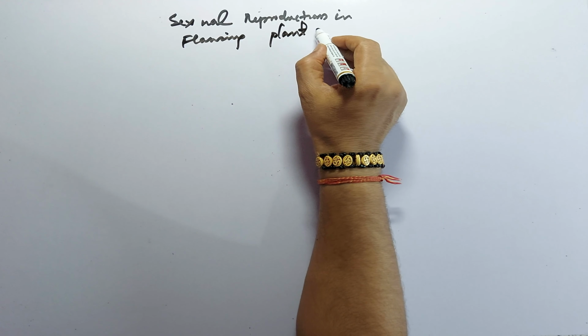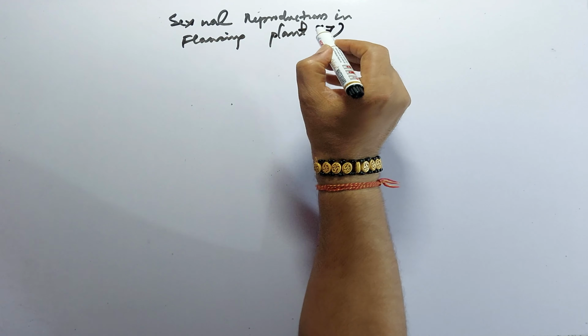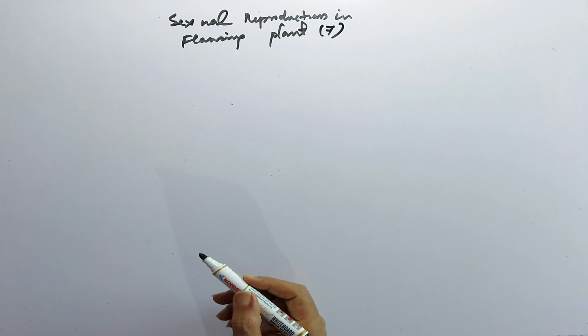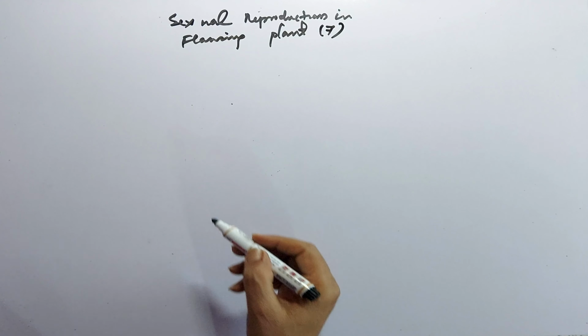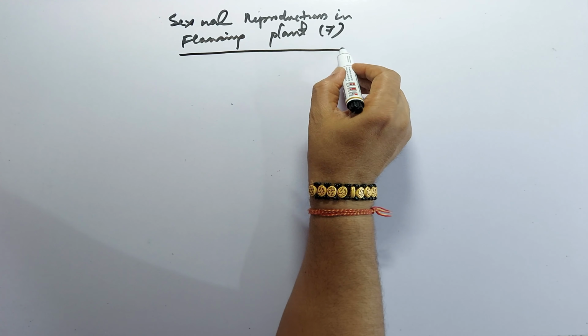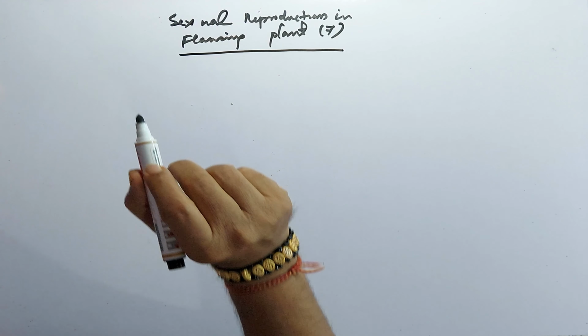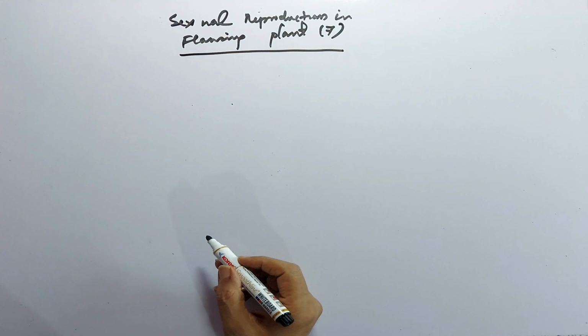This is series 7. In this we will discuss the very important questions which may arise in the NEET exam. So the questions are: